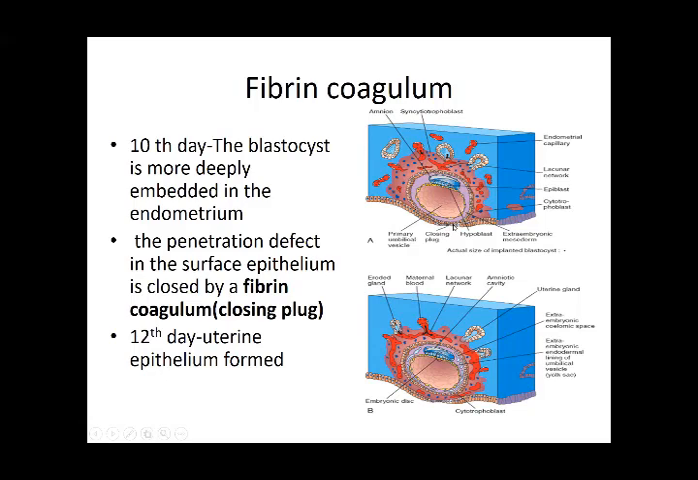This defect, that is the opening where the implantation started, is going to be closed by a fibrin coagulum, which is called the closing plug. Then, as you can see in the other picture, the defect is completed and the epithelium becomes smooth again. By the 12th day the uterine epithelium is formed. So this closing plug is closed by the fibrin coagulum, that is by fibrous tissue and the formation of connective tissue.